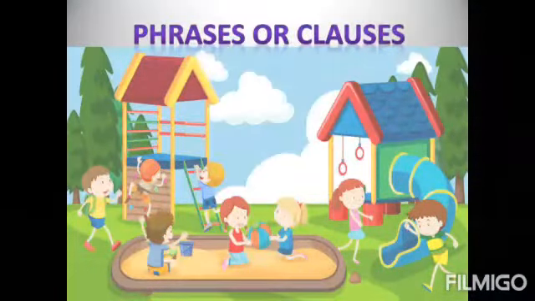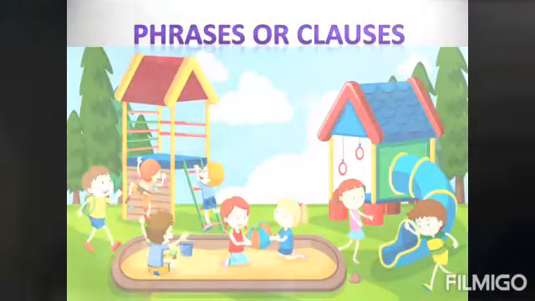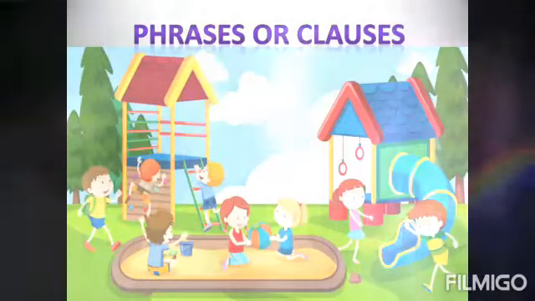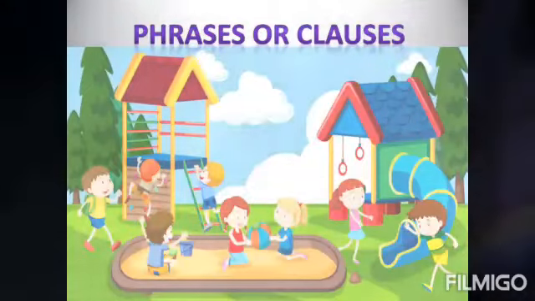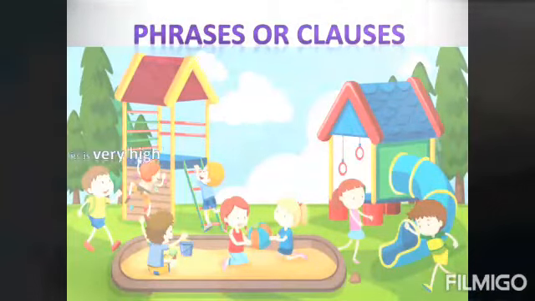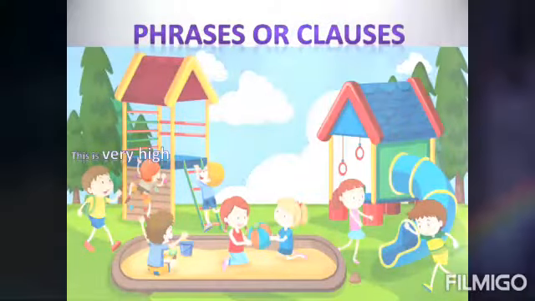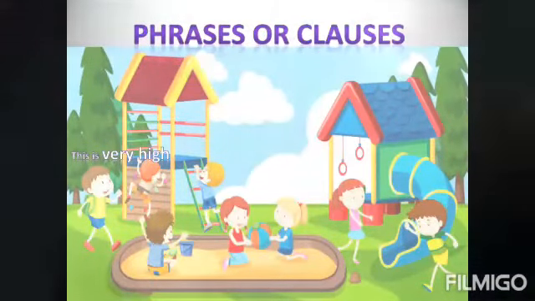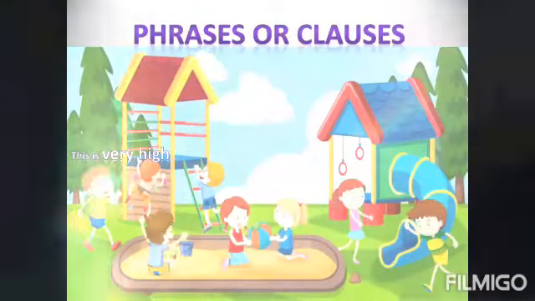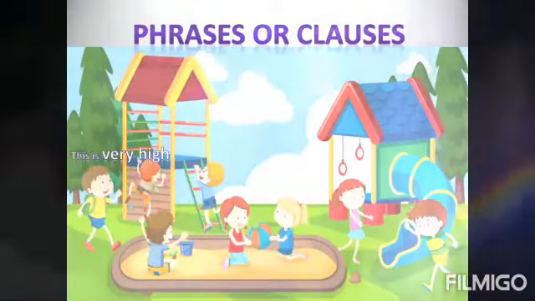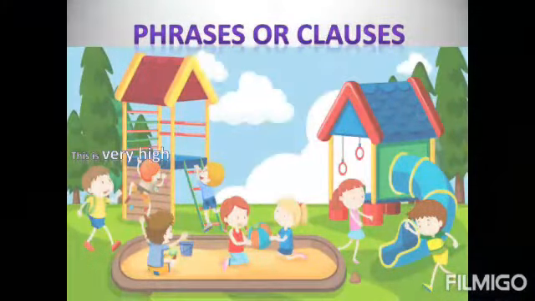Let's move on to an exercise on recognizing phrases and clauses. This is very high. Very high. Is it a clause or a phrase? Yes, it's a phrase.